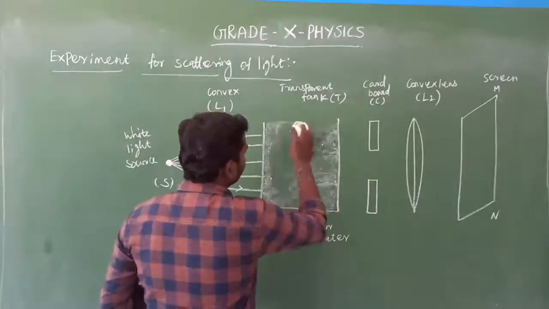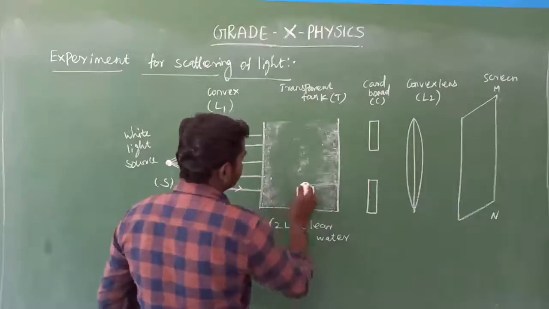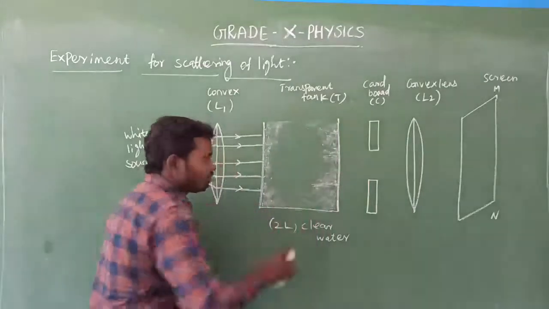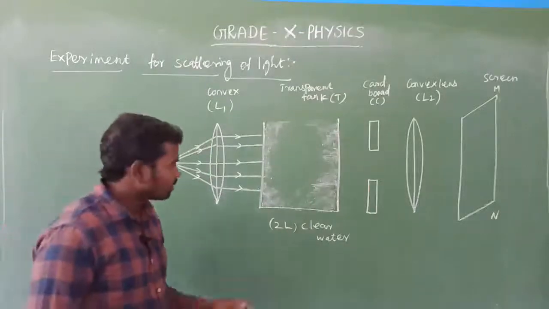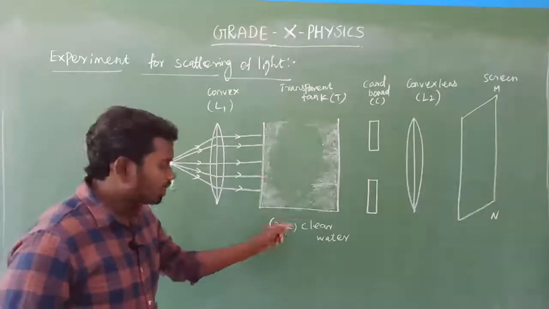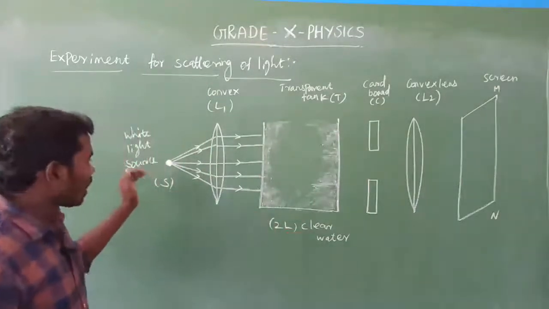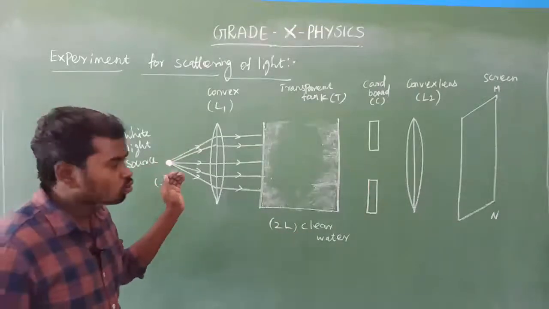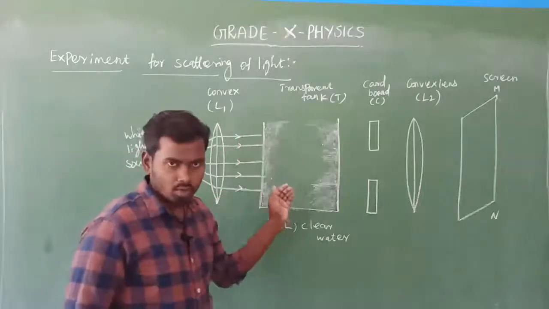Look at here. The first part is completed. What is the first part? First we have taken 2 liters of clear water. Then we allowed a strong white light source into the water tank.